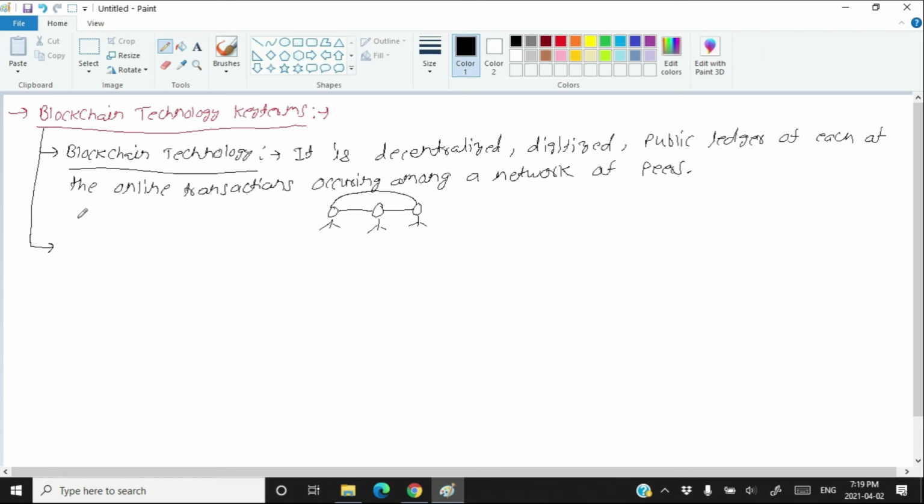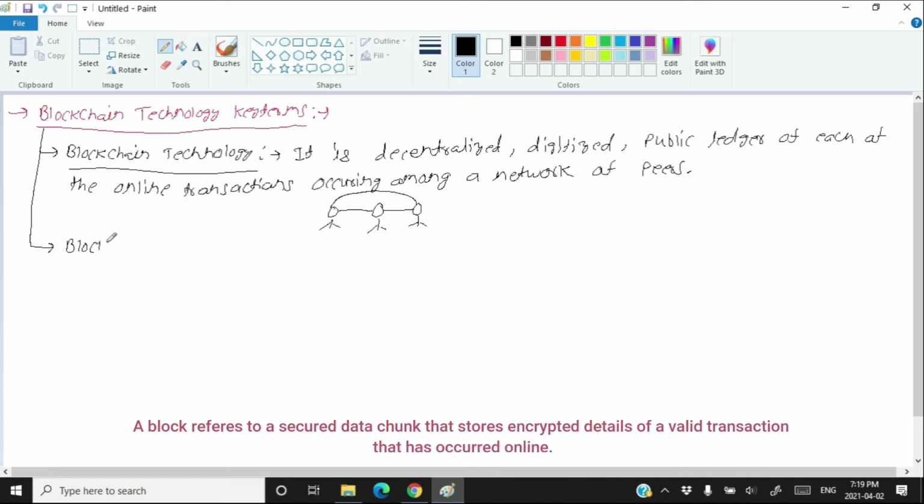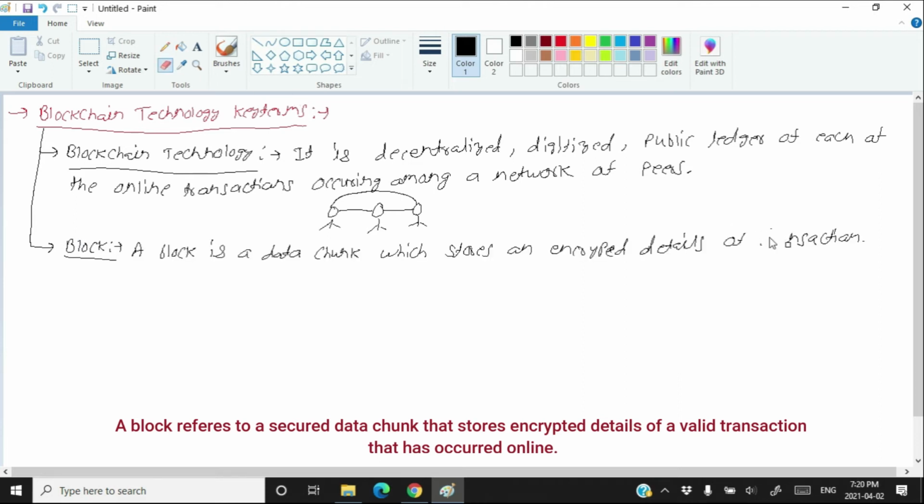Second thing is block. A block is a data chunk that stores the encrypted details of a transaction, a valid transaction. Here one block is created for one transaction, and as you know, this block also contains the hashing of the transaction. So a block has two parts.